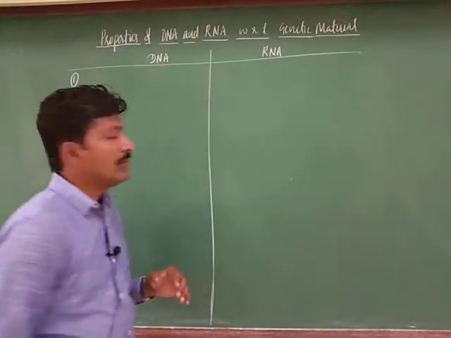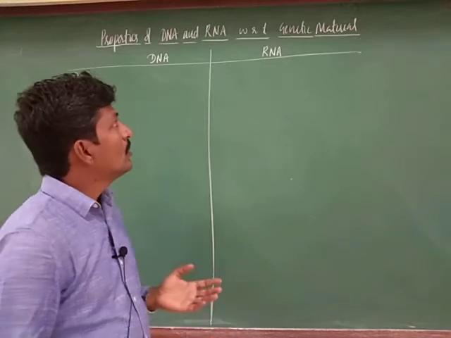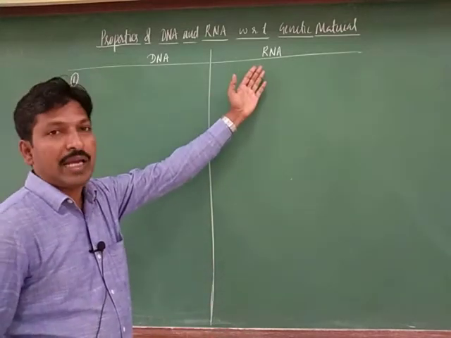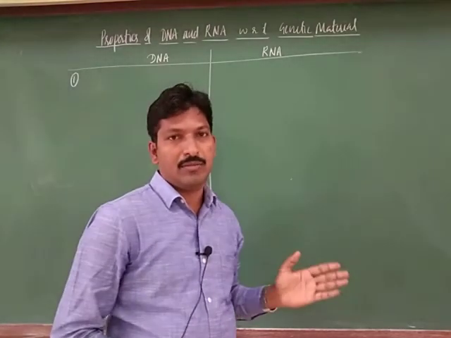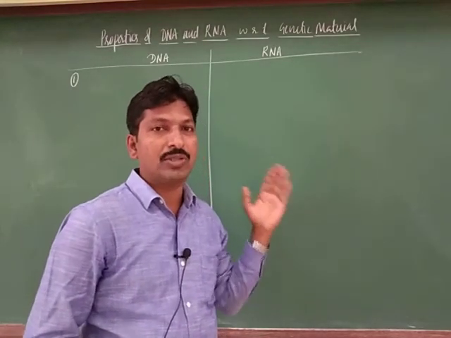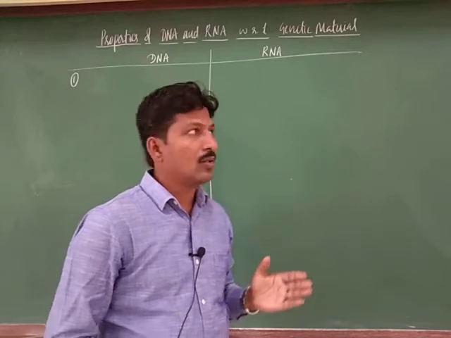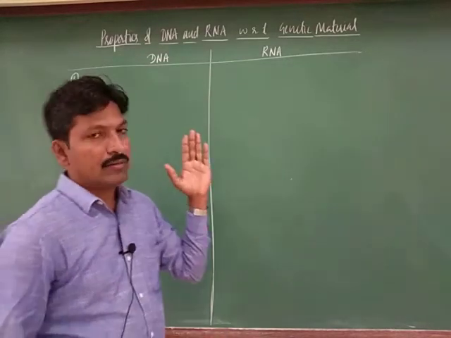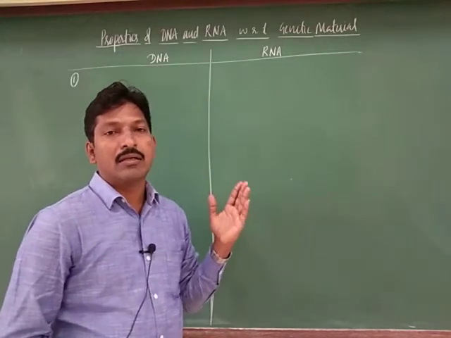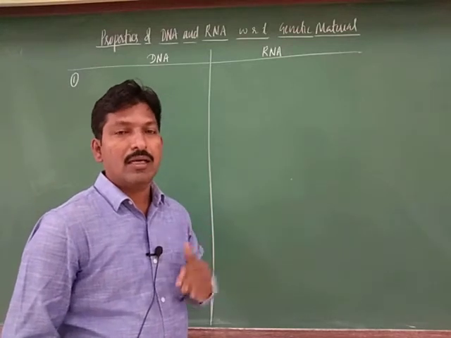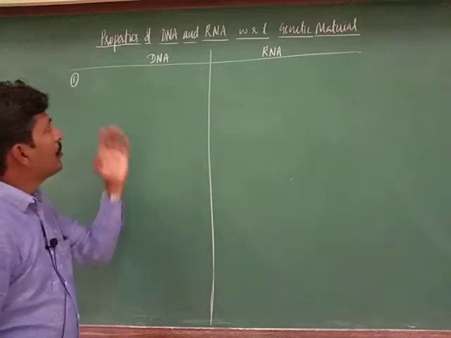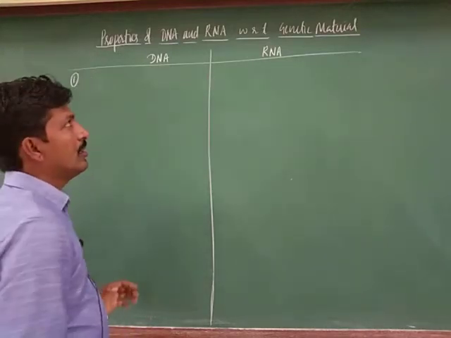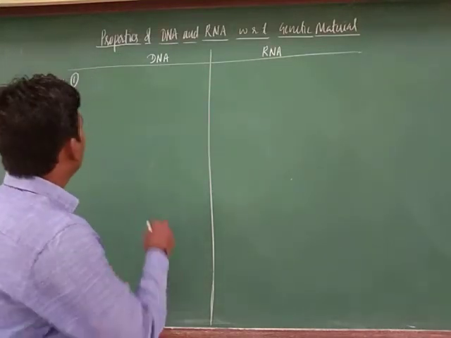In the previous video we discussed RNA and its types and major functions as non-genetic RNA: tRNA, mRNA and rRNA. Now the properties related to genetic material, let us see how it will be.